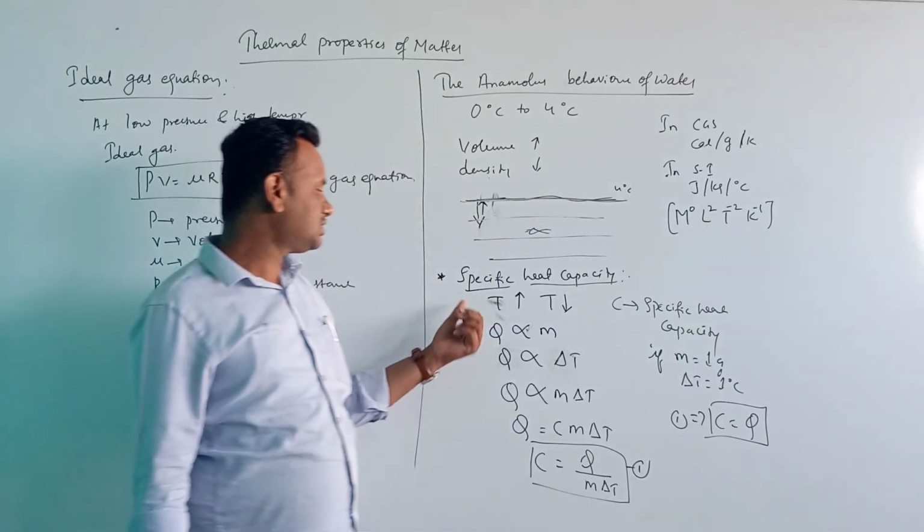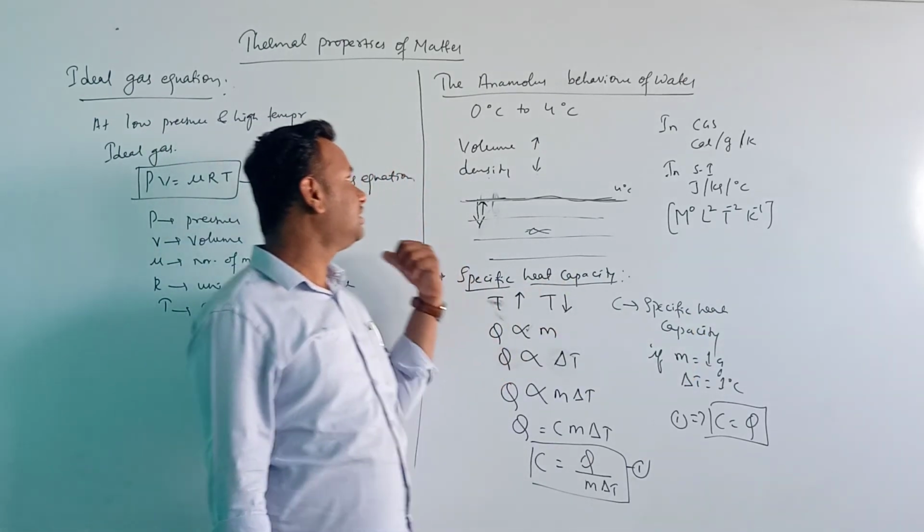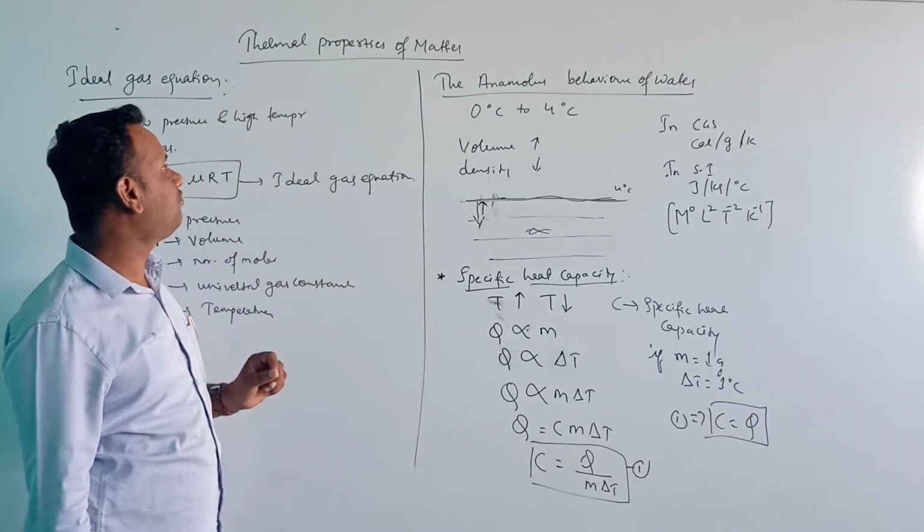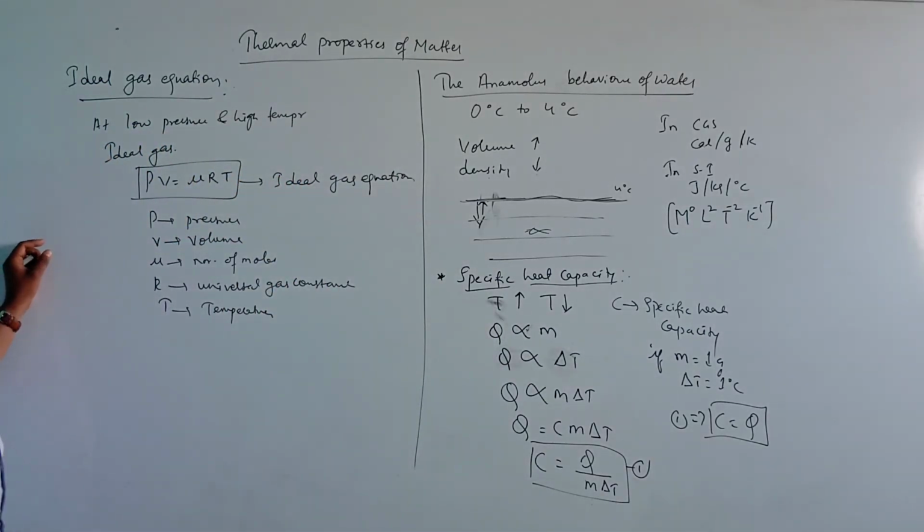So this is all about the specific heat capacity, and next the anomalous behavior of water and the ideal gas equation.